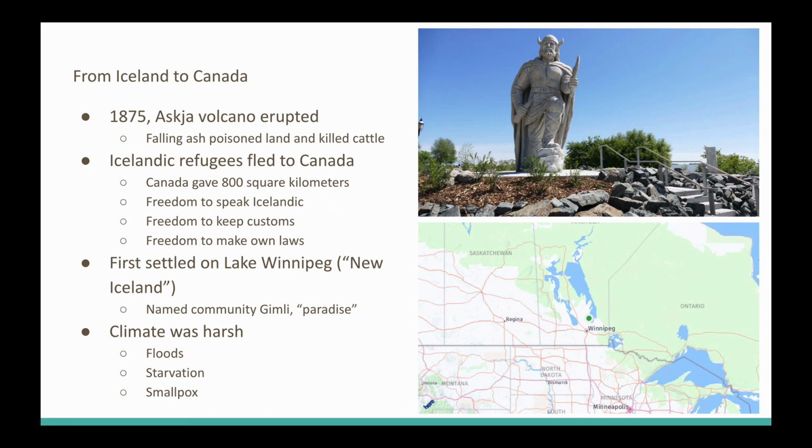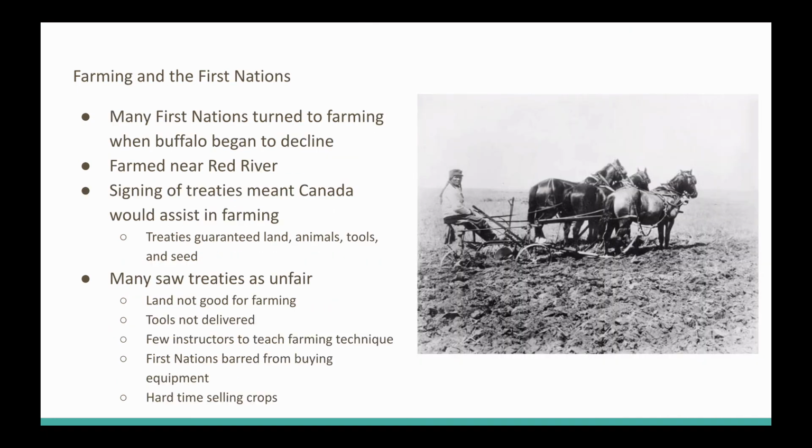We still have people that we haven't talked about in this lesson. And that is our First Nations. So many First Nations, because of the decline in buffalo, began farming. And they farmed near Red River. We learned about that in the last chapter. They were with the Métis.